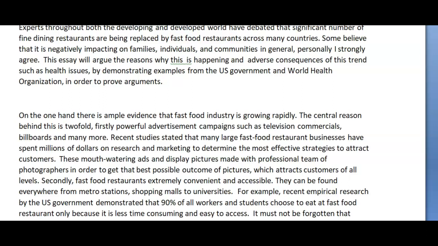Experts throughout both the developing and developed world have debated that a significant number of fine dining restaurants are being replaced by fast food restaurants across many countries. Some believe that it is negatively impacting on families, individuals, communities in general. Personally, I strongly agree. This essay will argue the reasons why this is happening and adverse consequences of this trend, such as health issues, by demonstrating examples from the U.S. government and World Health Organization in order to prove arguments.